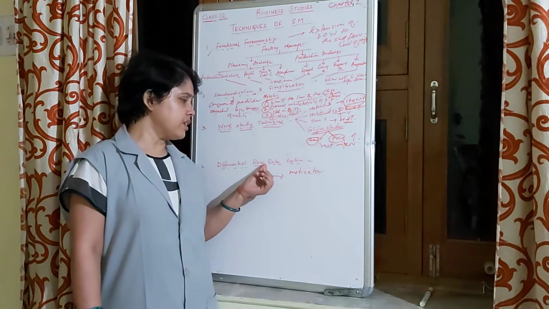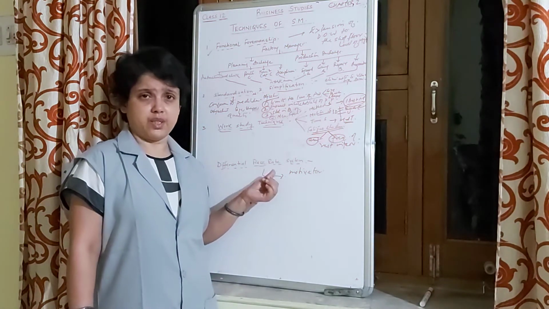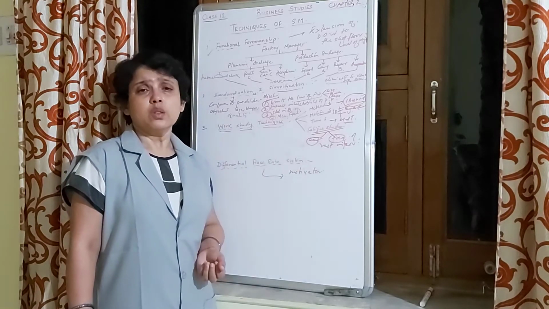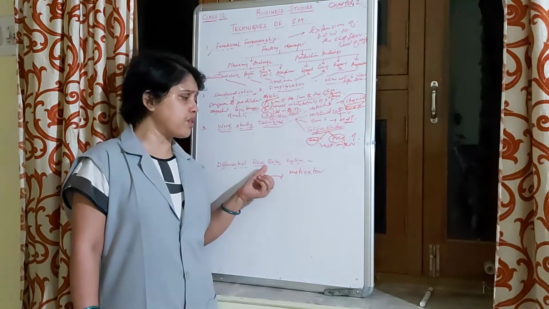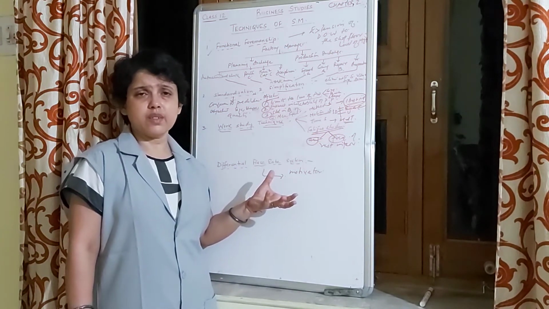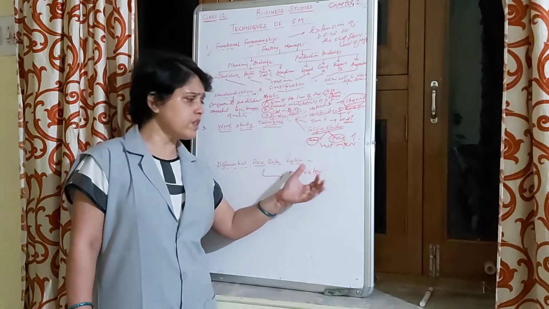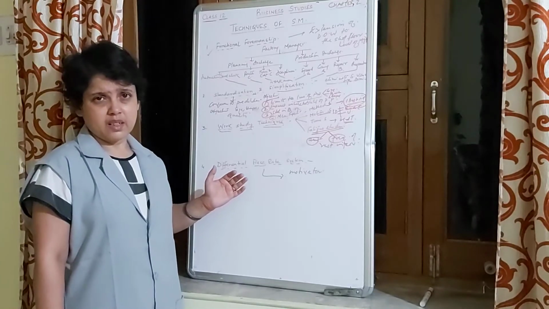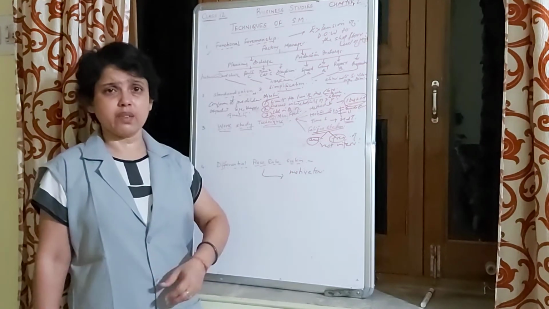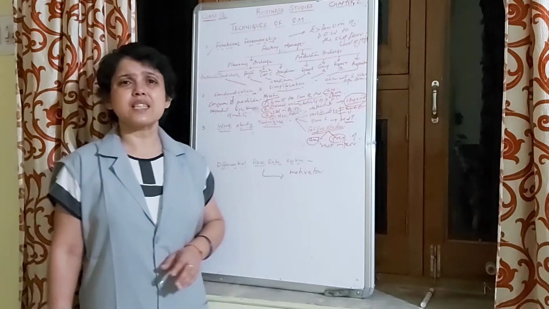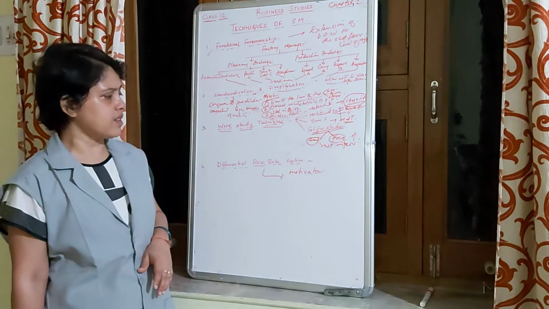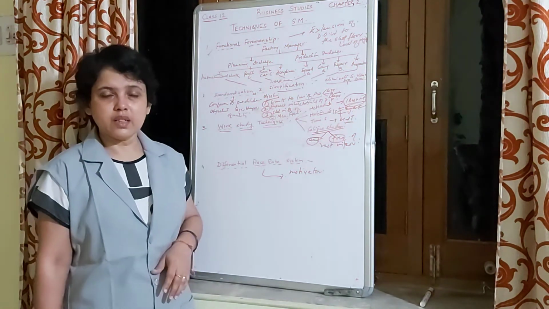Because if the rate of wage is according to the work being performed or the productivity which the worker is giving in the organization, then there will always be a difference between one who is producing more and getting higher wages and one who is producing less and getting lower wages.